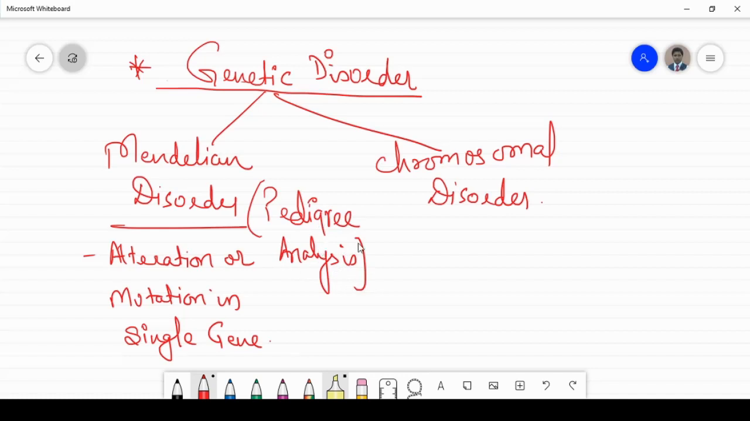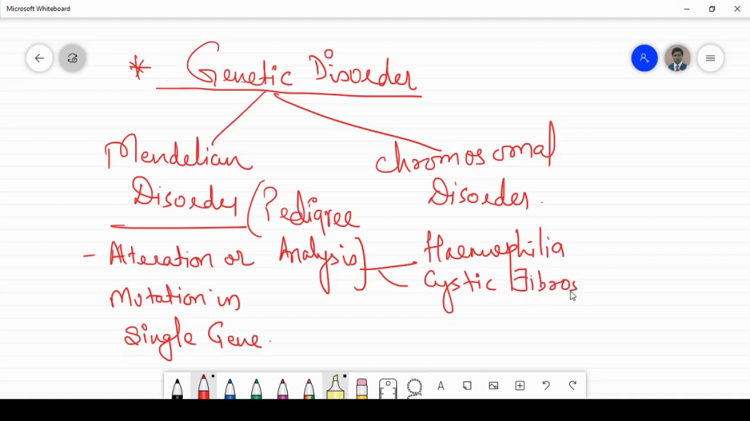Understood? The most common examples are hemophilia, which we are going to study later in this module, then cystic fibrosis, then color blindness, and then sickle cell anemia.